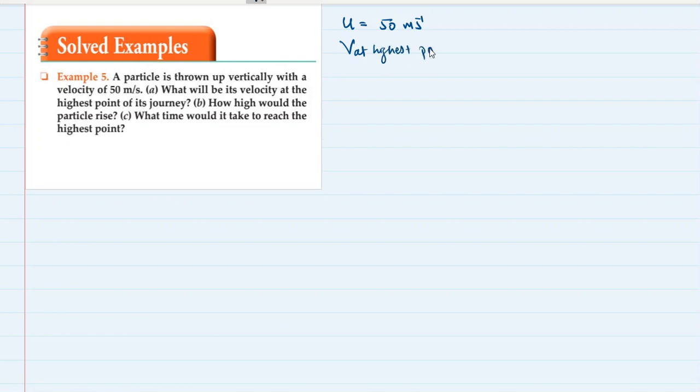We can find that orally. How high would the particle rise? What time would it take to reach the highest point? Here, have they given the value of acceleration due to gravity? No. You can take it as 9.8 meter per second square.